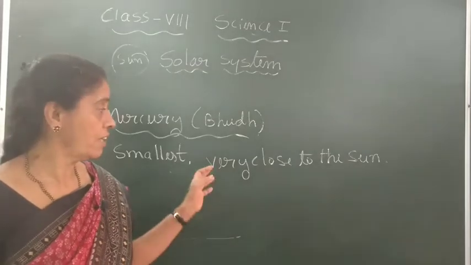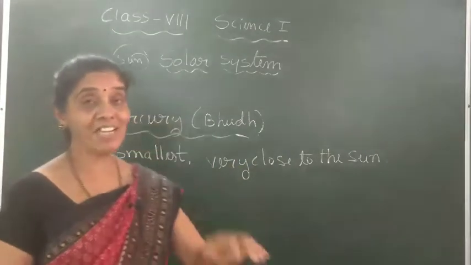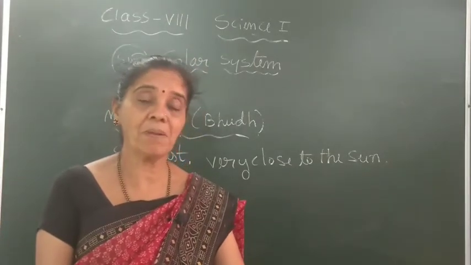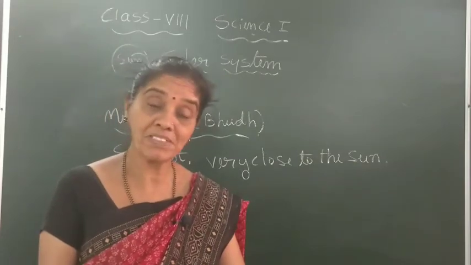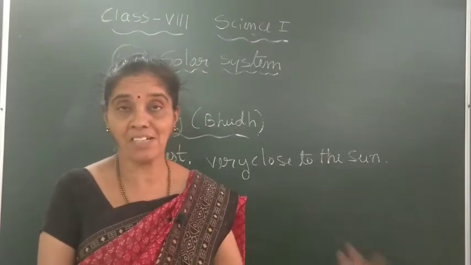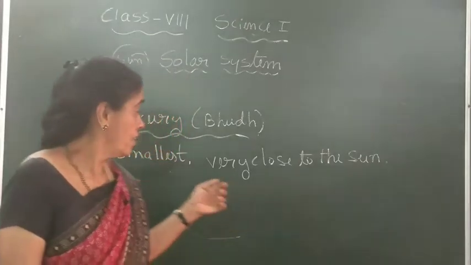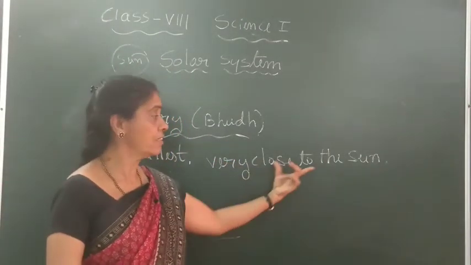But due to its nearness, don't think that it is the hottest planet in our solar system. The hottest planet is not Mercury. Even though it is very close, it is not that hot compared to the hottest planet, that is the second planet, Venus. So we will come to that planet later. Smallest planet, very close to the Sun.